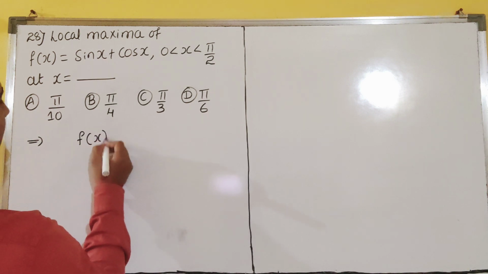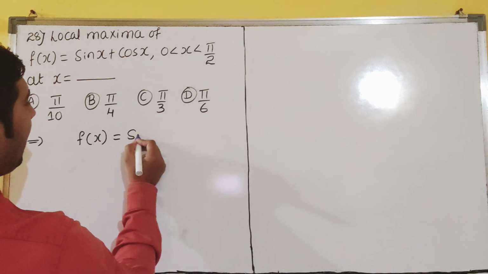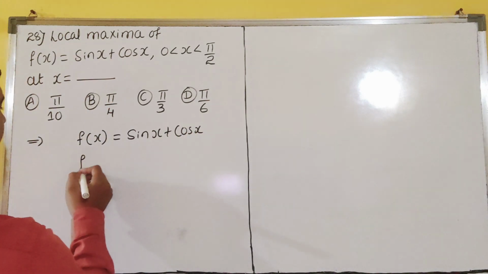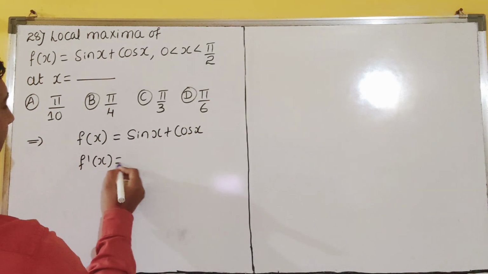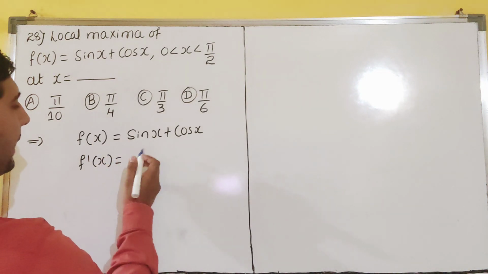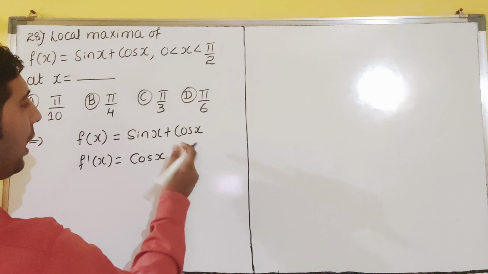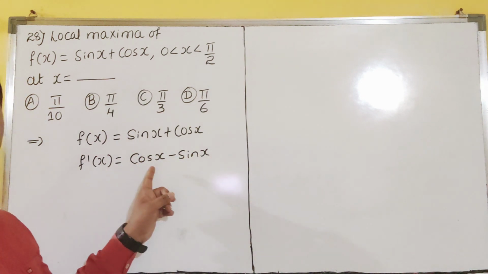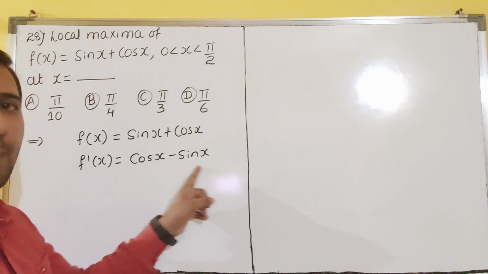Easy it is. Let us write the function given. f of x is equal to sin x plus cos x. So now what is the derivative of this, dear students? f of x derivative is f dash of x. Sin x derivative is cos x. Cos x derivative is minus sin x, dear students.